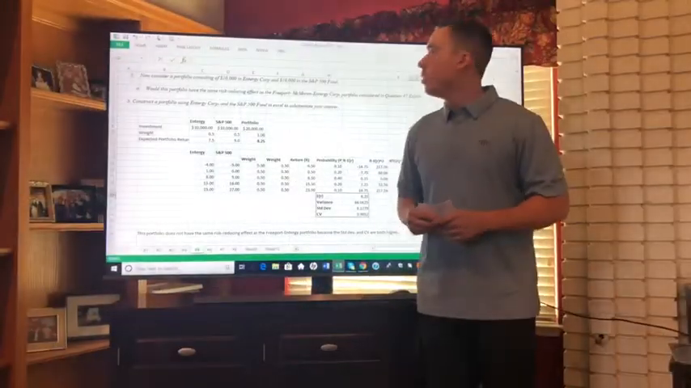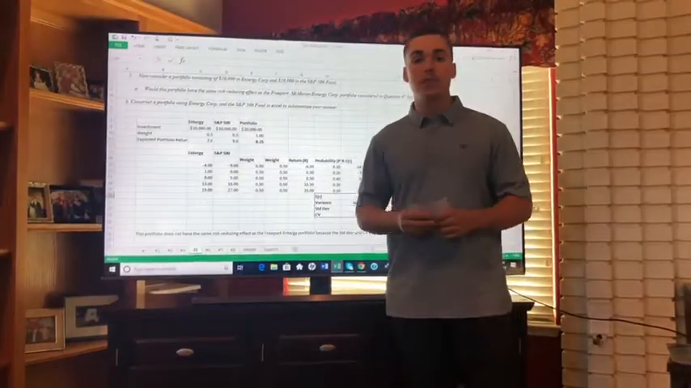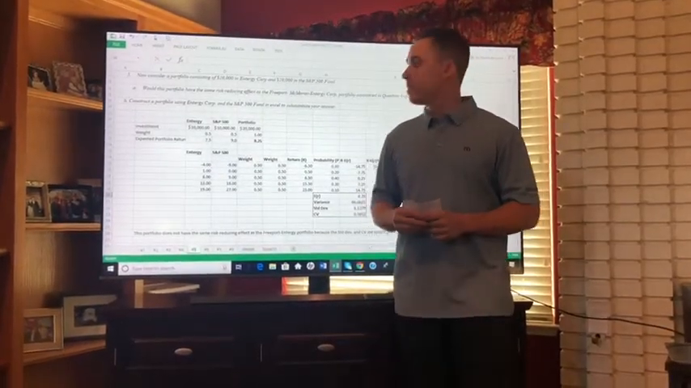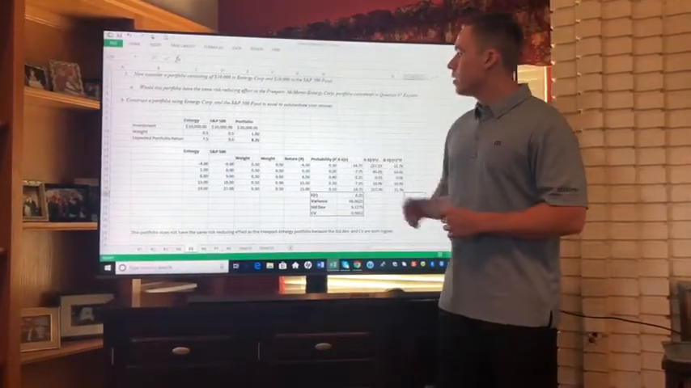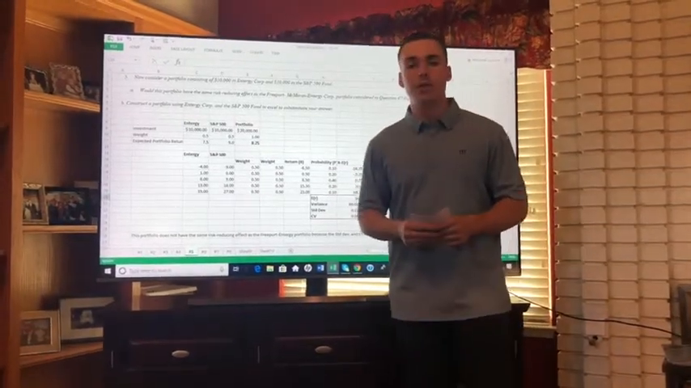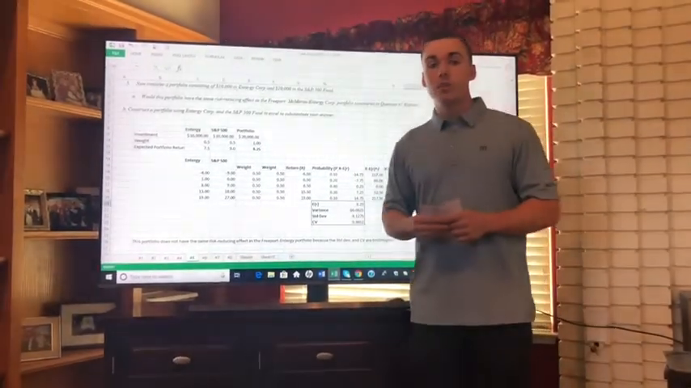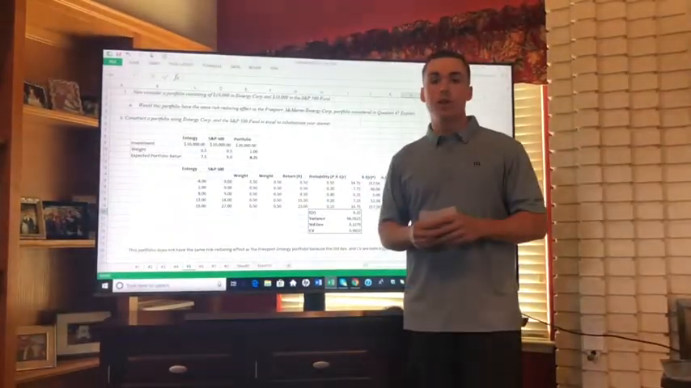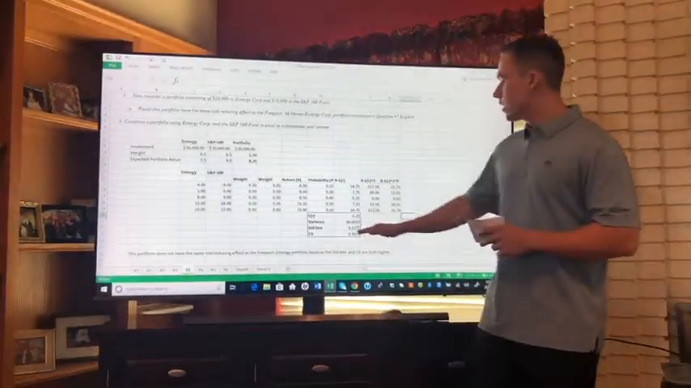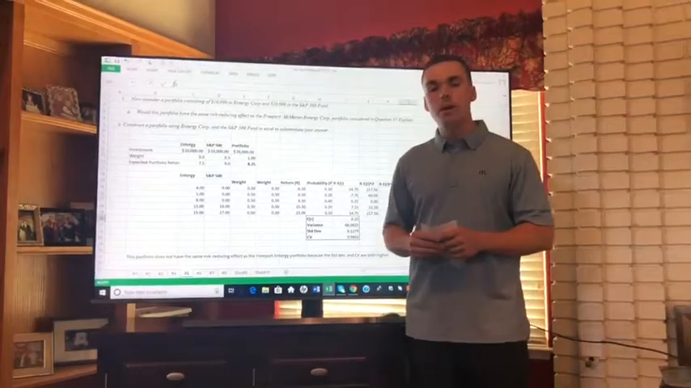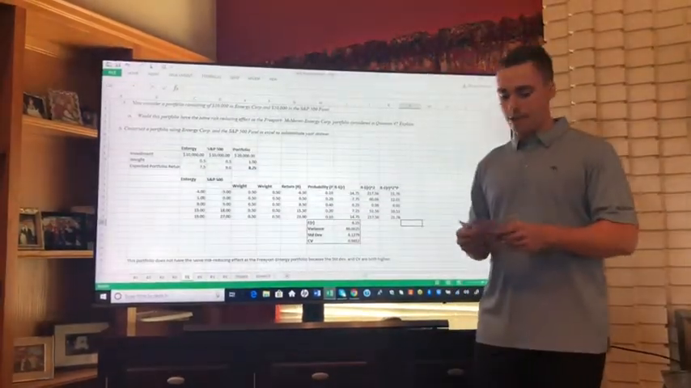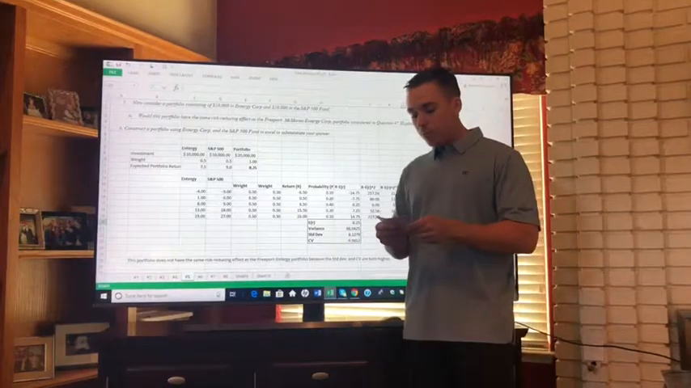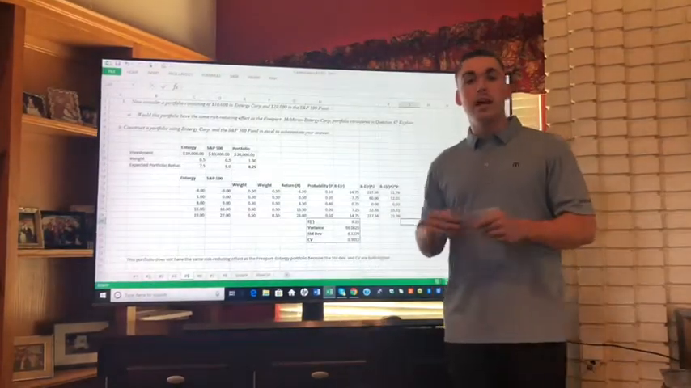For this portfolio, we have the Entergy Corporation and the S&P 500, both with $10,000 weights. In this portfolio, we have expected returns of 7.5 for Entergy and 9.0 for the S&P 500, coming to an expected portfolio return of 8.25. For this portfolio, the standard deviation came out to 8.1 and the coefficient of variation to 0.9. And the question was, would this portfolio have the same risk-reducing effect as the last?